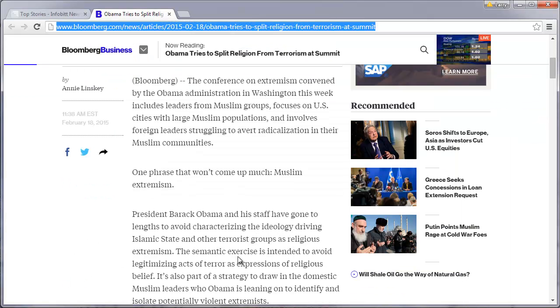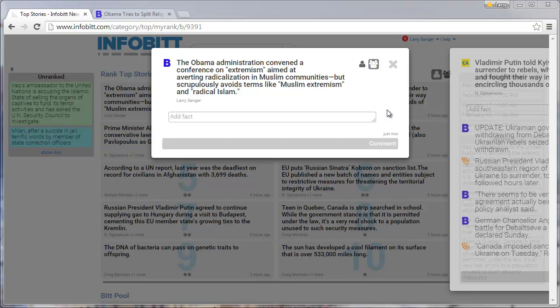I want to read the first half of the article in order to figure out what the most important point is. Okay, so I have created my first fact in this bit, and I think it gets the basic idea of the conference.